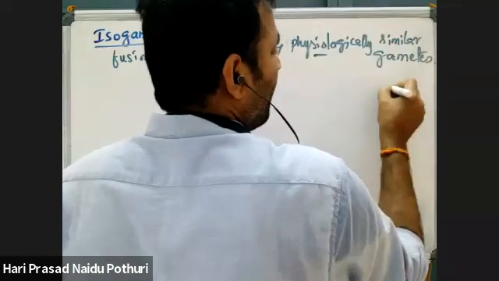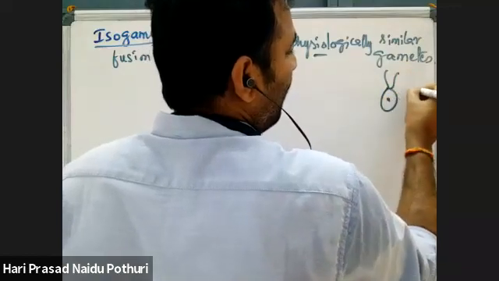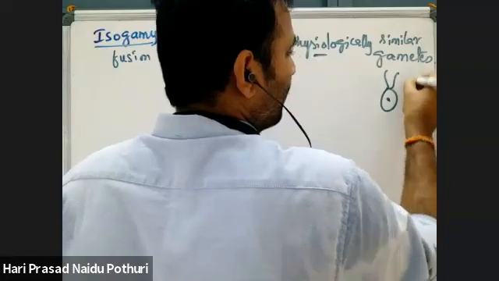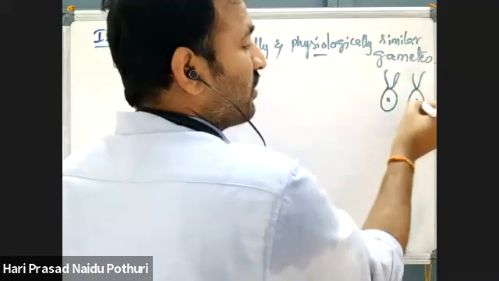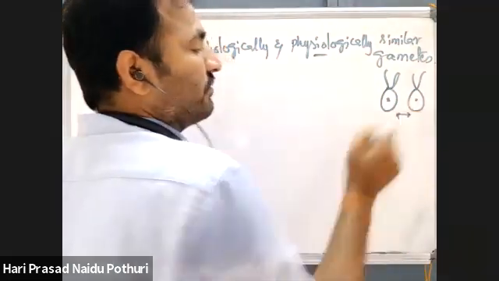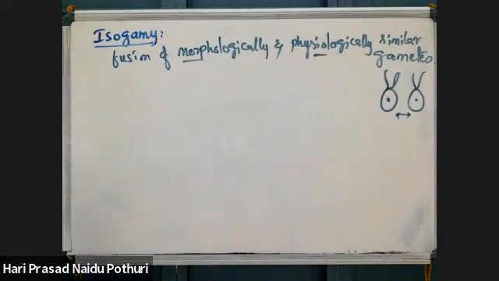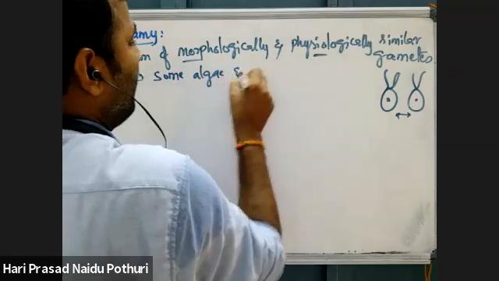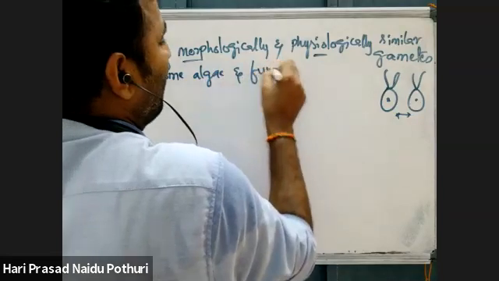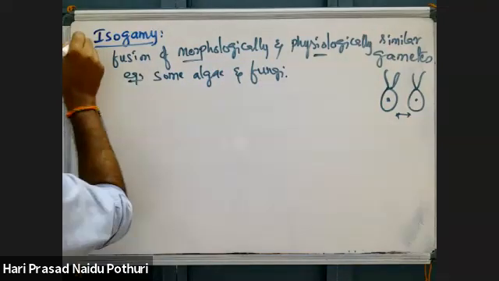Suppose see gametes of Chlamydomonas. This is male gamete of Chlamydomonas. I told you isogametes. Isogametes are gametes which we cannot differentiate. Morphologically and physiologically similar gametes are fusing, which is called as isogamy. This is seen in some algae and some fungi.